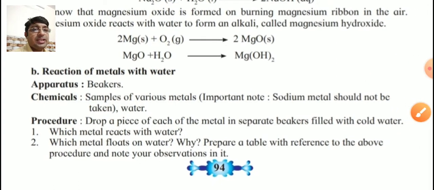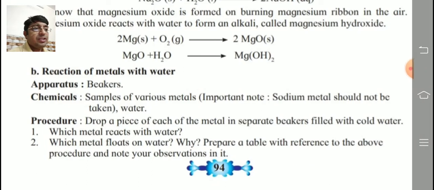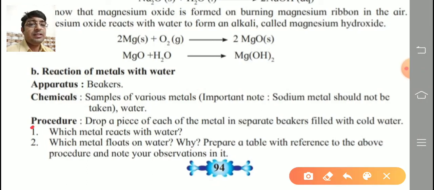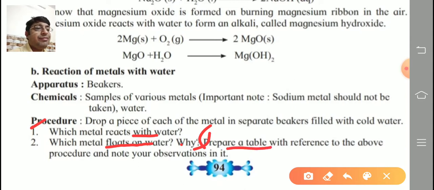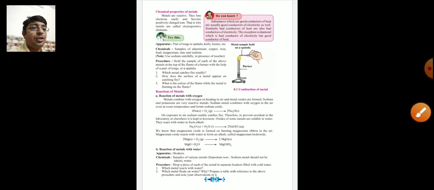The procedure: drop a piece of each metal in a separate beaker filled with cold water. Now the questions. First, which metal reacts with water? Second, which metal floats on water and why? Third, prepare a table with reference to the above procedure and note your observations in that table.